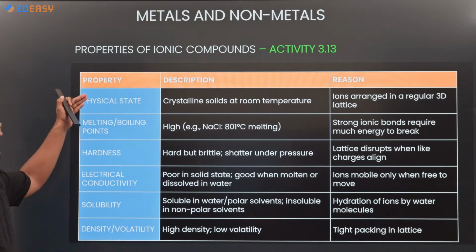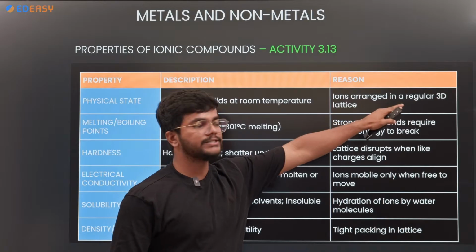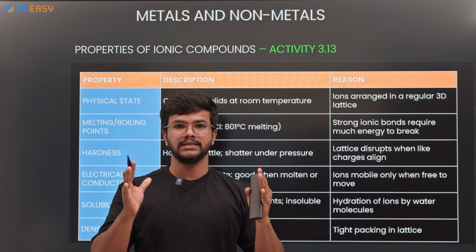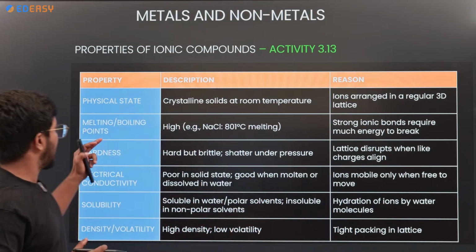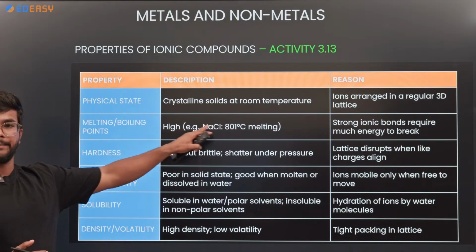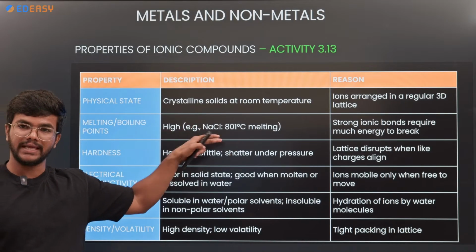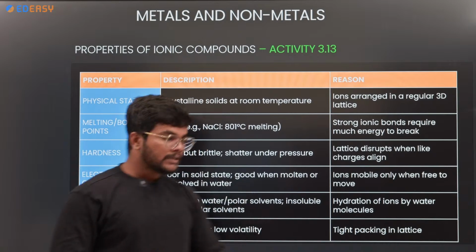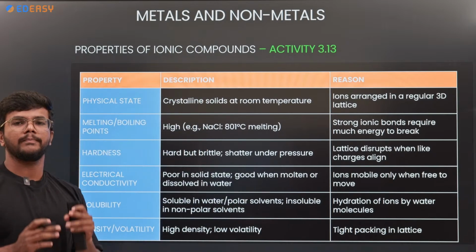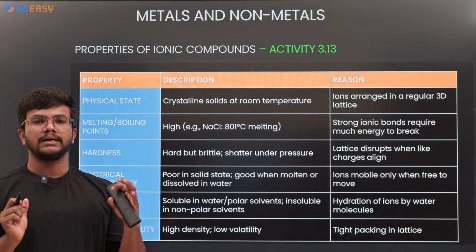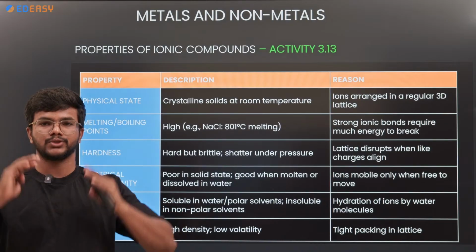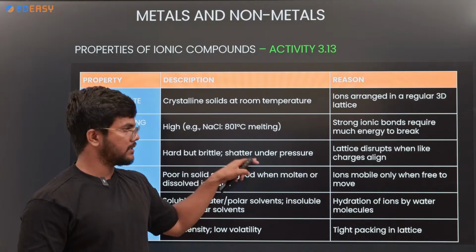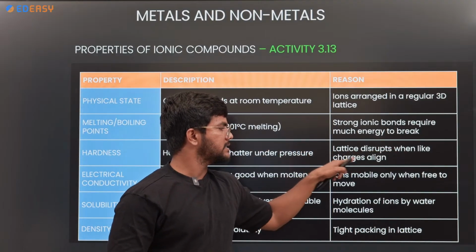Physical state: they are crystalline in nature, with ions arranged in a 3D lattice. 3D lattice means the structure of the ionic bond will be a lattice structure, that is a 3D structure. Melting point and boiling point: those of salts will be very high, because they contain strong ionic bonds that require much energy to break. Next, hardness. Salts contain metal and non-metal held together with the ionic bond, which is strong. That is why salts are hard and brittle, and shatter under pressure. The lattice is disrupted when like charges align.